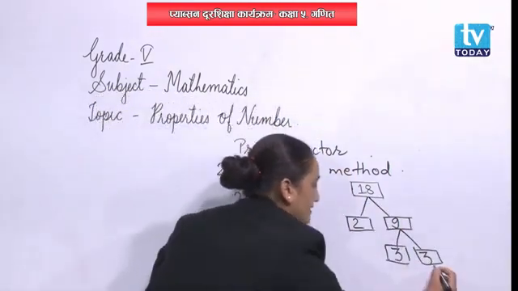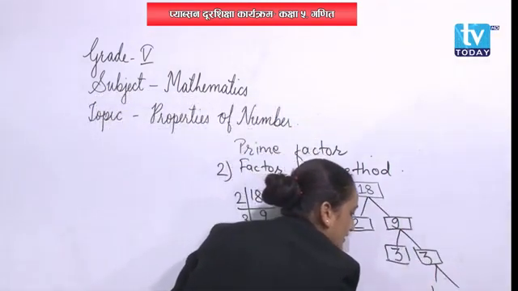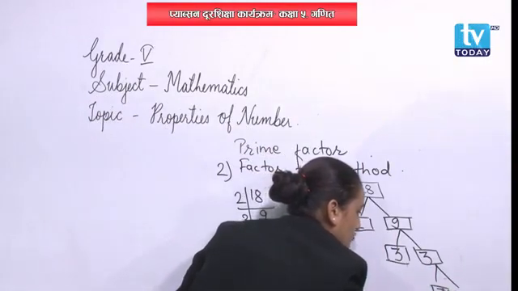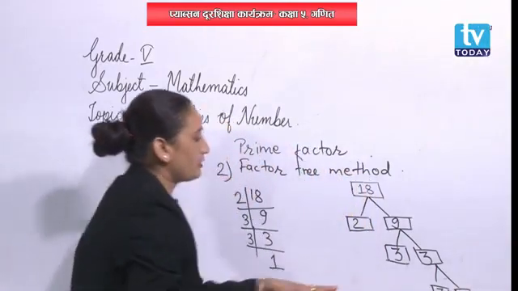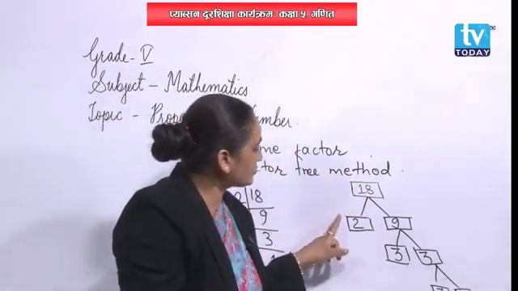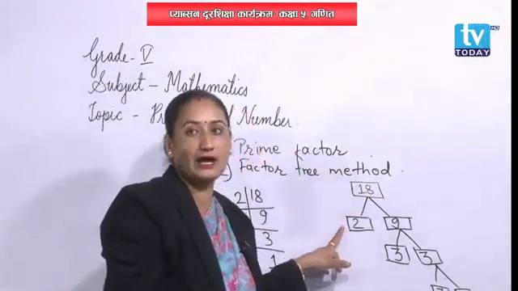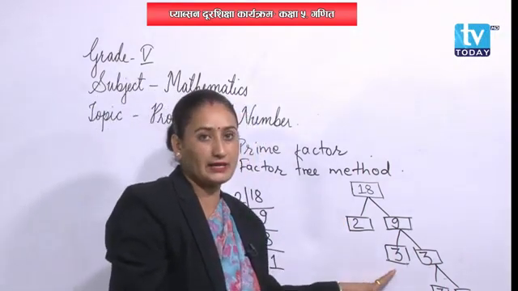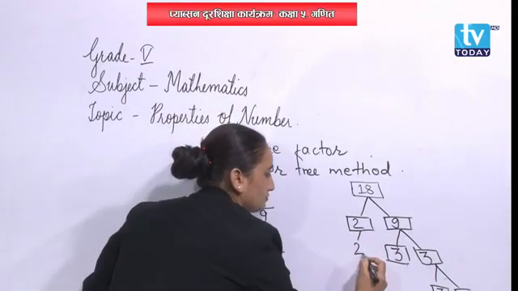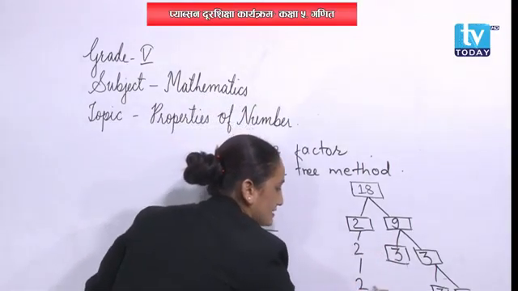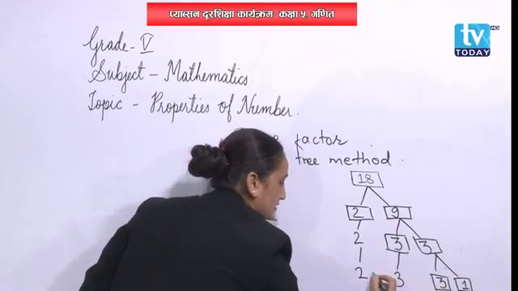Again, let's divide this 3 into 2 branches. What are they? That is 3 and 1. Finally, we are getting that. Now, see here students, what to do for the first branch, what to do for the second branch. Let's write the first branch. 2 as it is, this one 2 as it is, and this one 3 as it is. Done?